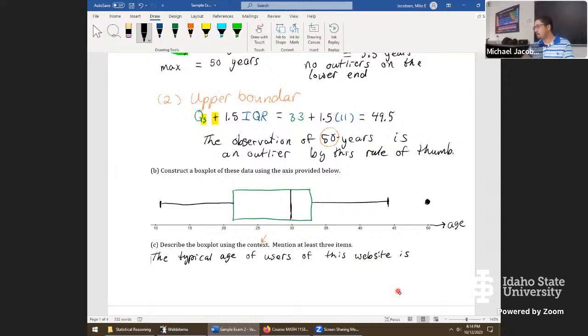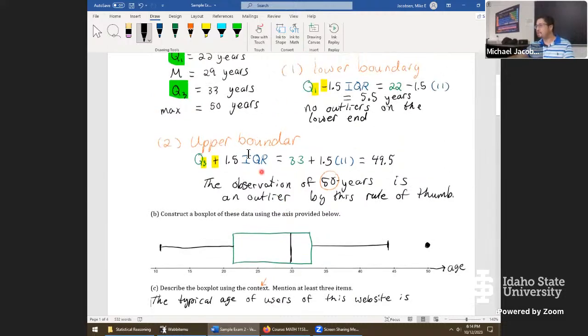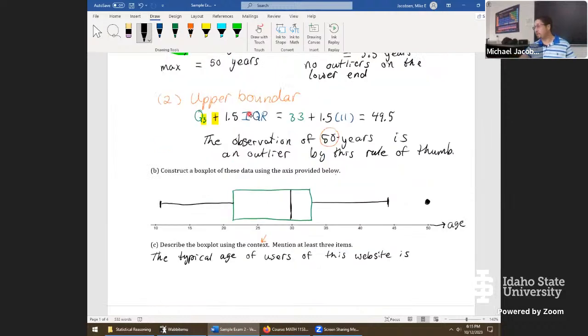Is, if I'm looking at the box plot, I'd probably say 30 years, but I think this one was 29. So I'm thinking the median when I say the typical age. So is 29 years old. That would be considered the first thing. We now need to give another piece of information. I'll turn this one over to the class. Anyone see another thing to mention that you can understand about the data just looking at this display?